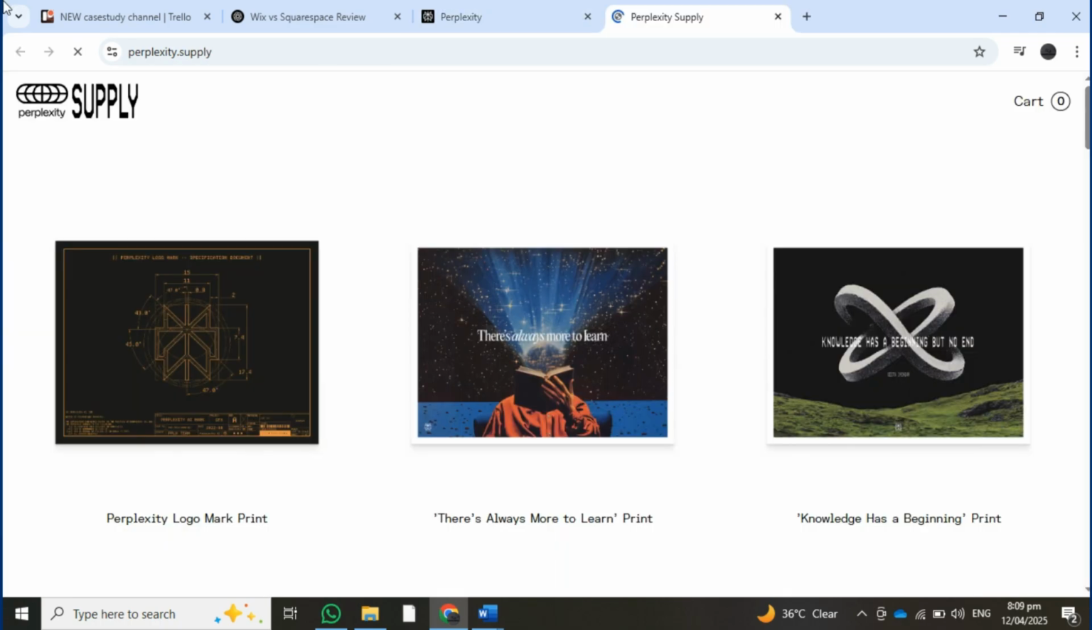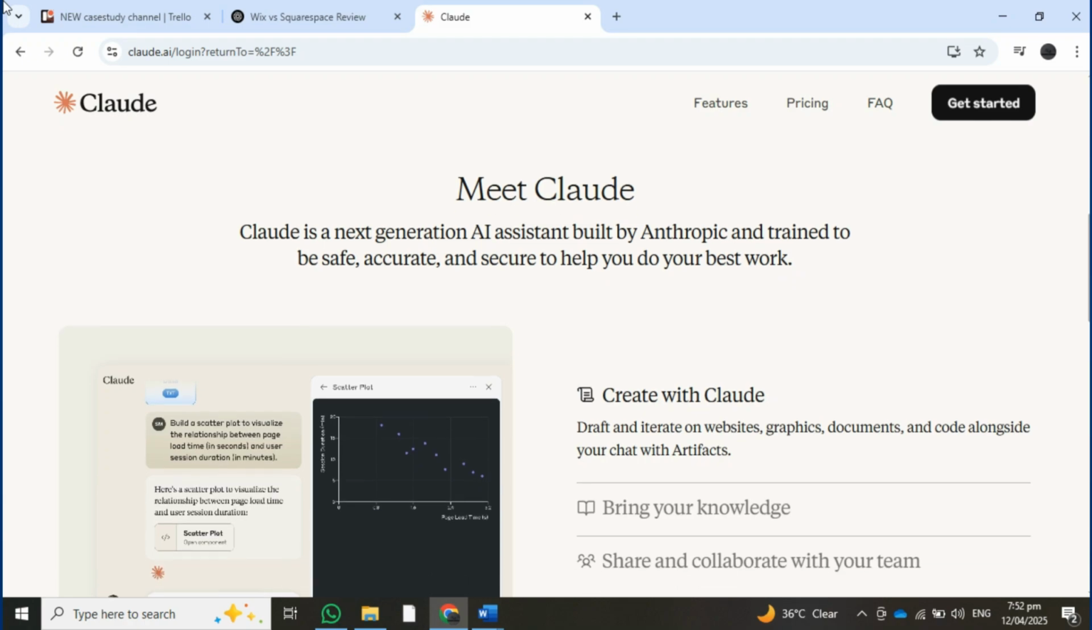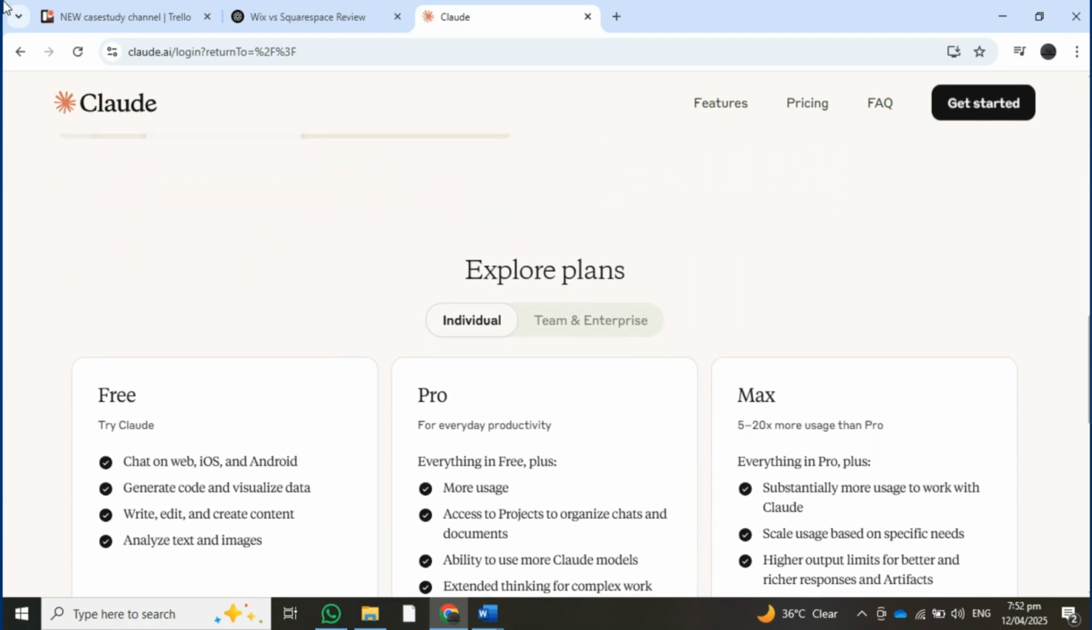Now, let's talk about Claude AI. Claude AI is built by Anthropic and is designed to prioritize safety, ethics, and reasoning in its responses.